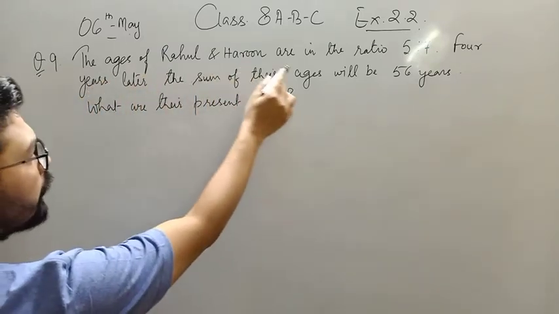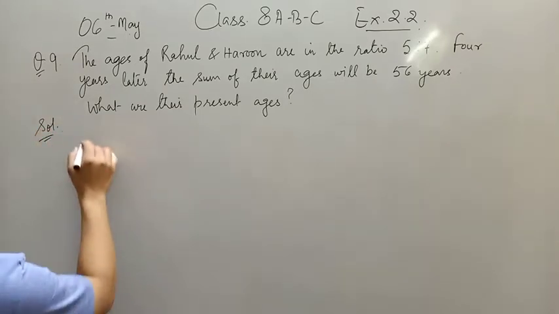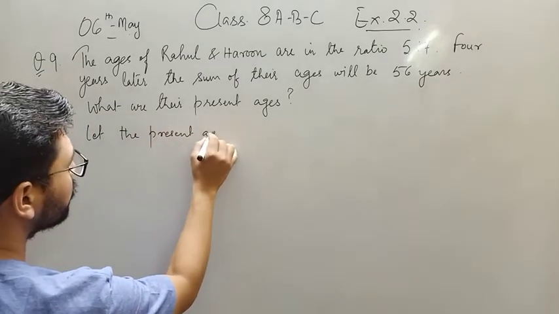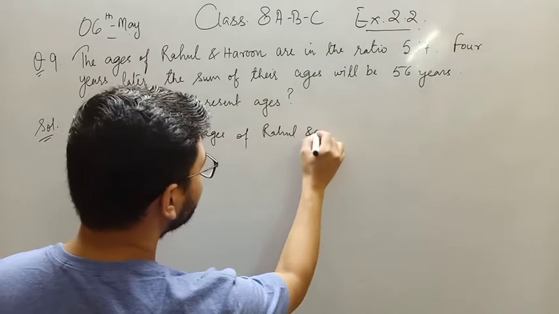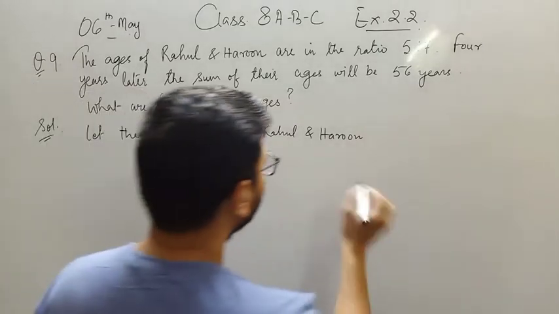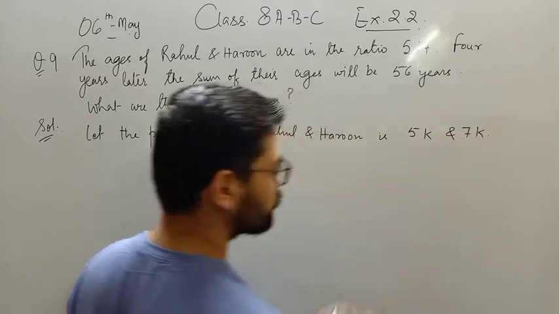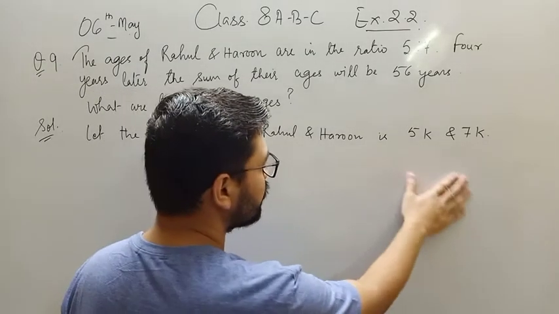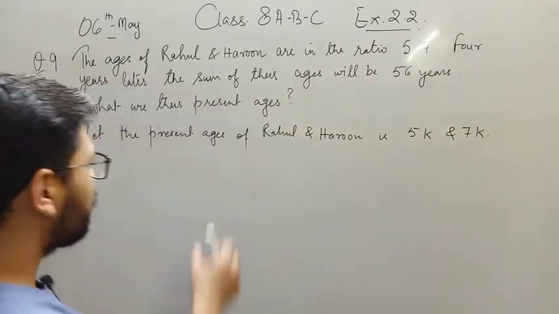The ages of Rahul and Harun are in the ratio of 5:7. So let the present ages of Rahul and Harun be 5k and 7k. As I have already explained earlier, we can write any ratio like this, 5k and 7k.